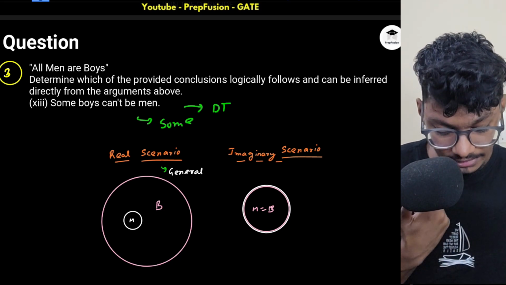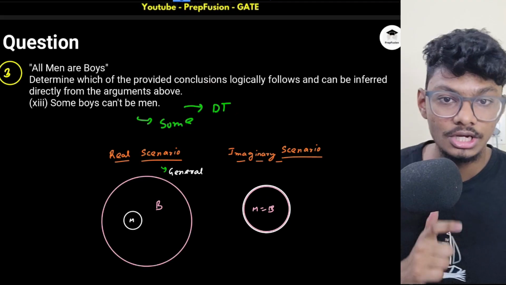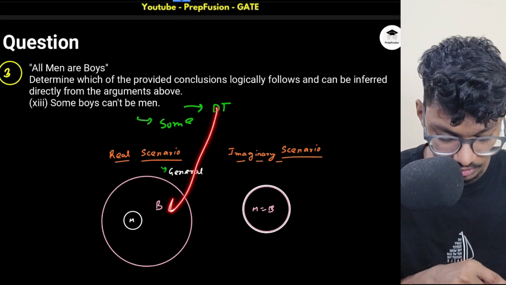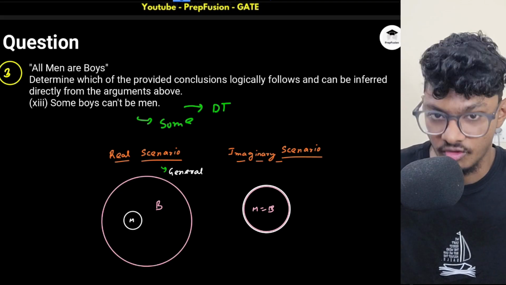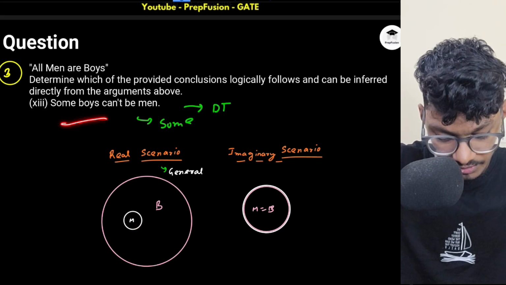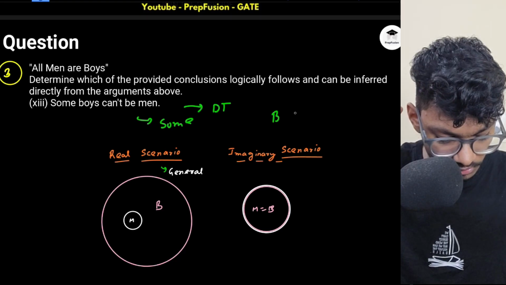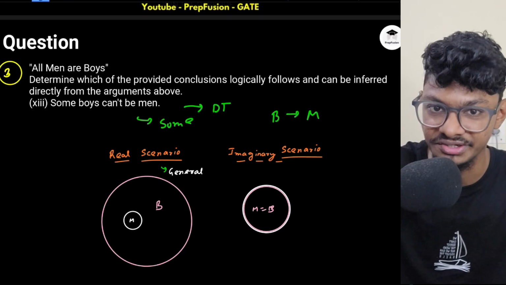And here it has told me a new information. Why? This will not be definitely false. Why will this not be definitely false? Because you might have a doubt that this is following the real scenario. Correct. But this is telling me some new information. I know the information between men and boys, but I don't know the information between boys and men, right? I don't know the information between boys and men. So that person is telling me something new here.